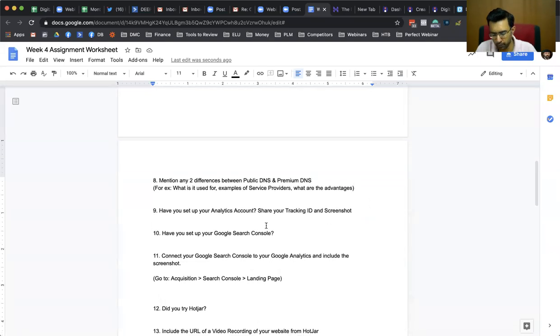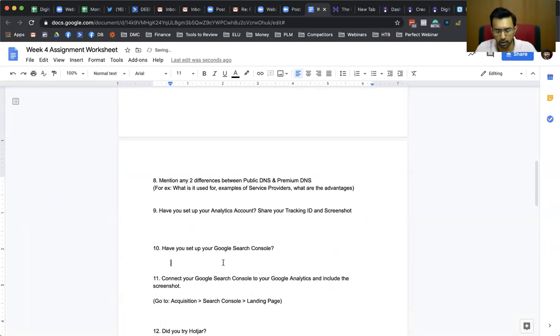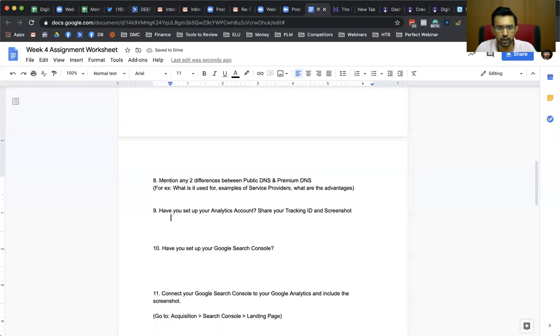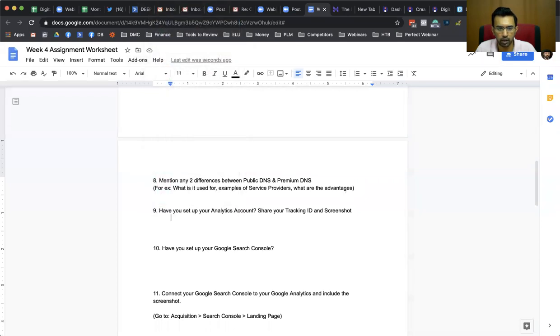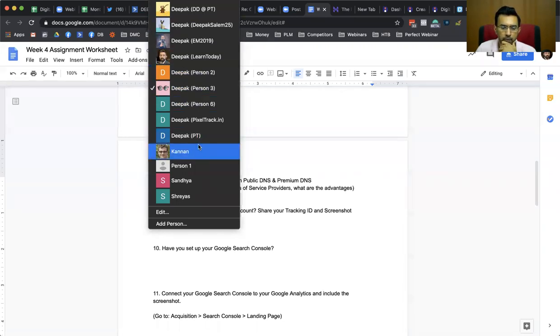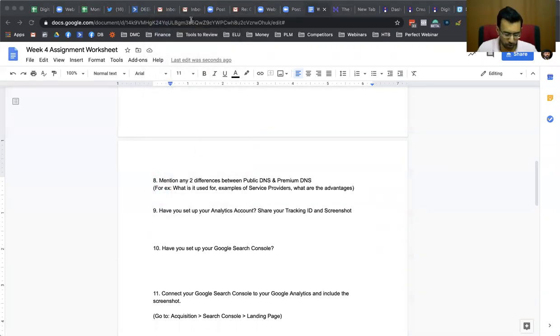And you can go ahead and set up your Google Analytics account, right? Setting up a Google Analytics account is pretty simple. So I will show you how you can set up a Google Analytics account. Let me check if we can set up a new Analytics account with a new Google account. You need a site for that, yes. So once you create your site and it is up and running, you can go ahead and set up your Analytics account.